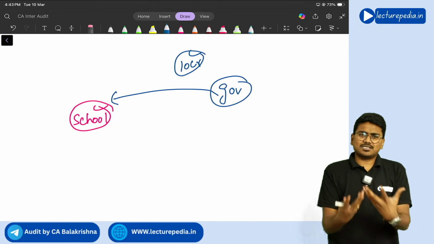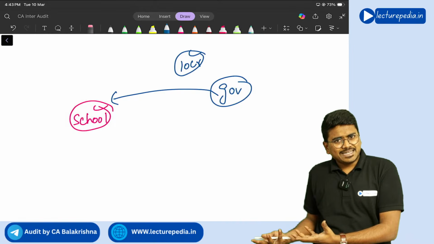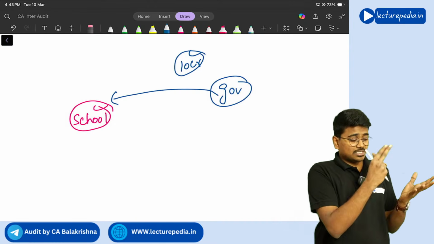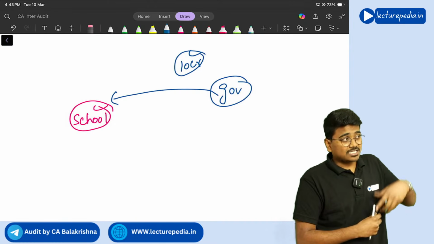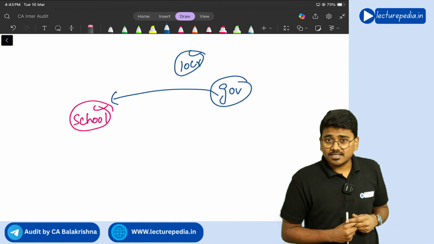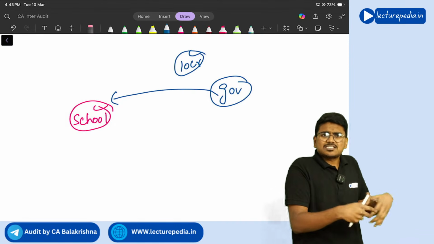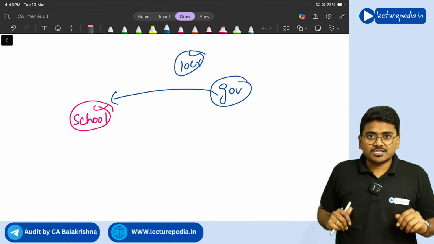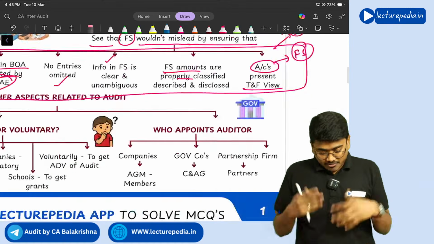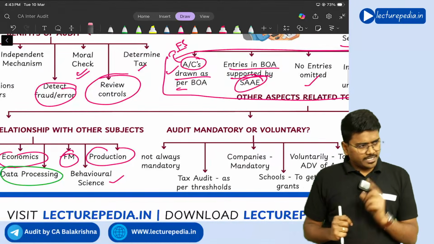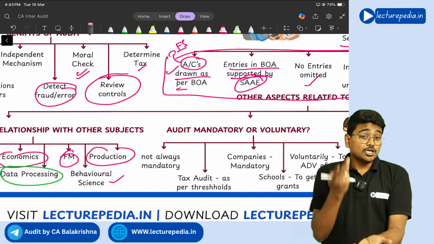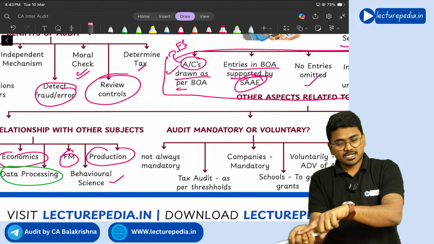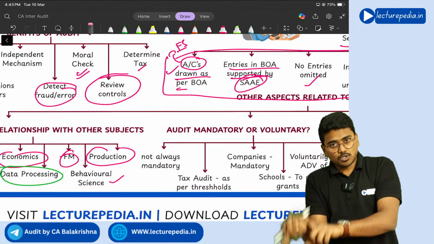And some other organizations, even though audit is not mandatory for them, we have seen a lot of benefits of audit: giving confidence to the users, to the government for calculation of tax, to the bankers for taking trade decisions. To get all these benefits, some organizations, even though audit is not mandatory, might get their books of accounts audited. Getting it? Yes. So whenever anyone asks you whether audit is mandatory or not, you should not give a straight answer. You should ask them for which type of entity they are asking. Is it a company? Is it a partnership? Is it a sole proprietor? And are you asking about a tax audit?